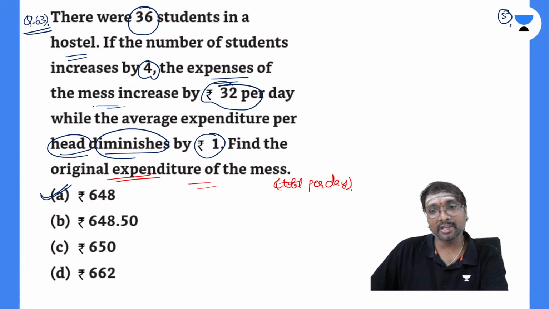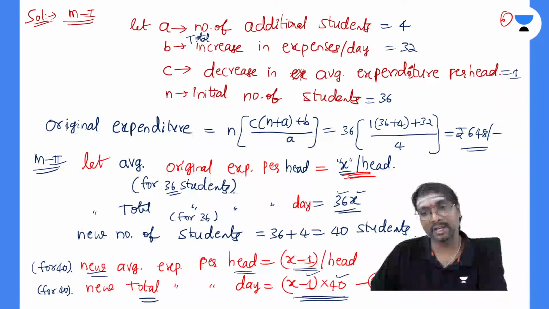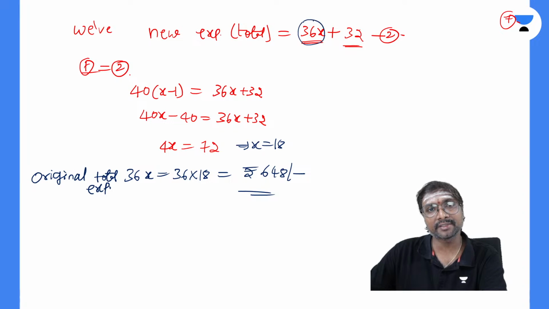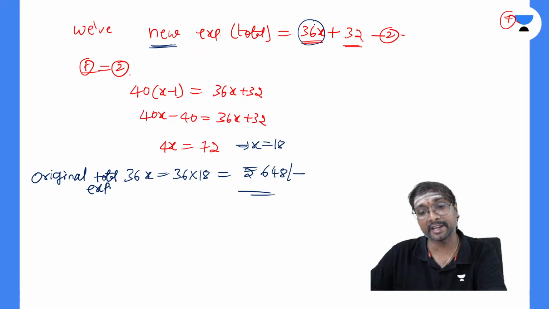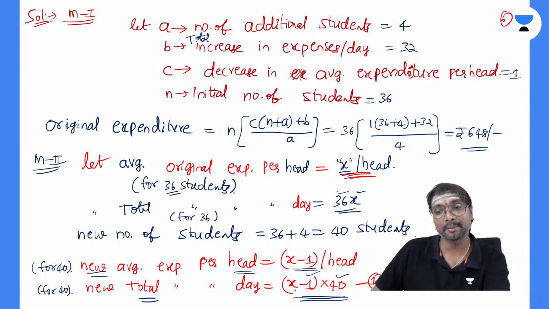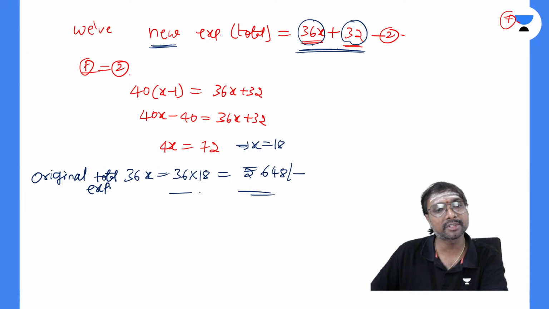Now, what else is given? That the expenses of this mess are increased by 32 per day in total. The old total expenditure is 36 times x, and it is increased by 32 when you add 4 extra students. So 36x was the original one, and 32 is the new additional expenditure. So the total new expenditure is 36x plus 32, and this one and this one both represent the same, so we just equate them and get the x value. From the original expenditure for 36 students, we get 36x. Clear?